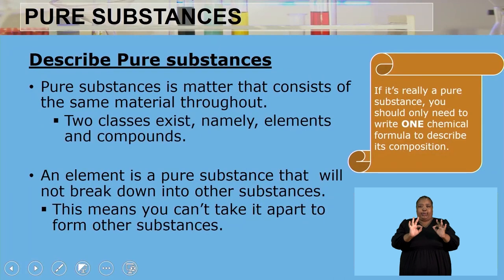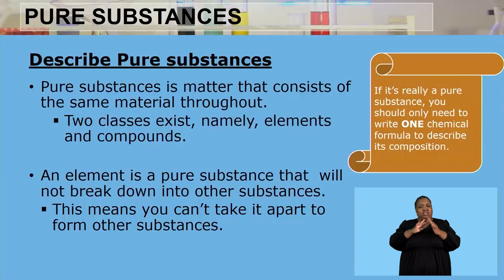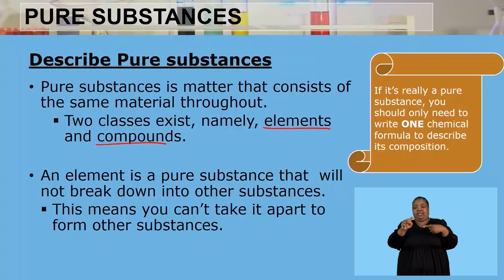So a pure substance is matter that consists of the same material throughout. So if it's the same throughout a chemical reaction, it is going to be a pure substance. There are two classes that exist, namely elements and compounds. So pure substances are elements and compounds. And then also, an element is a pure substance that will not break down into other substances.